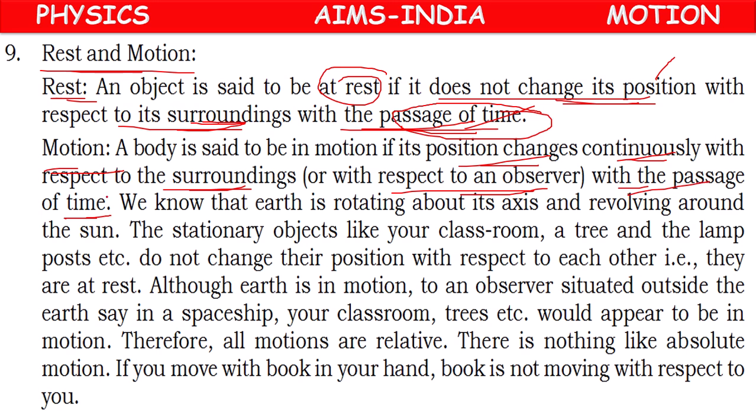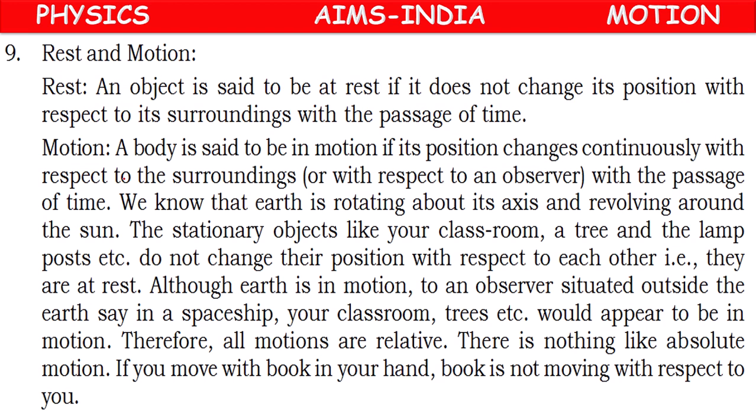So this is about rest and motion. If we compare this paragraph, we know that Earth is rotating about its axis and revolving around the sun. So the stationary objects like your classroom, tree, lamp post do not change their position with respect to each other. They are at rest.